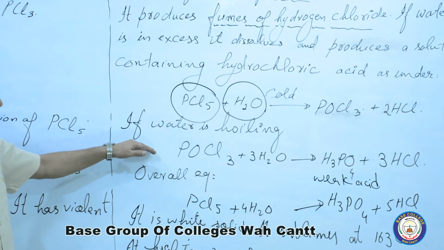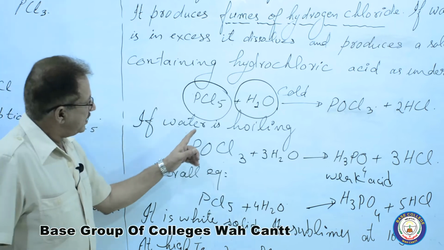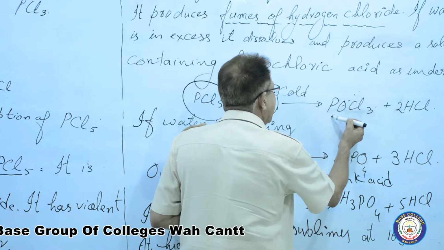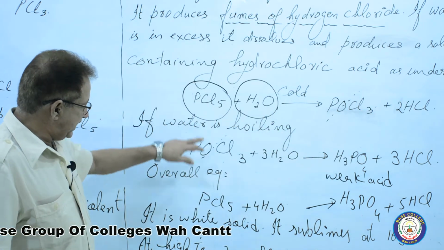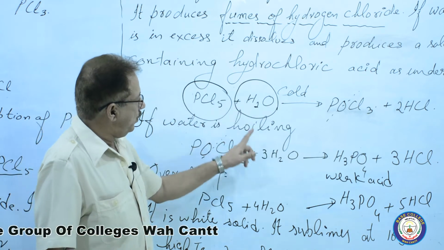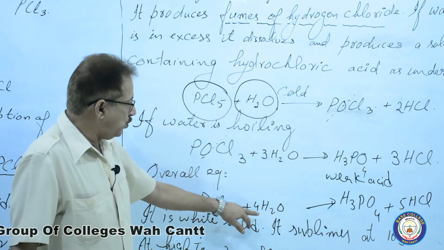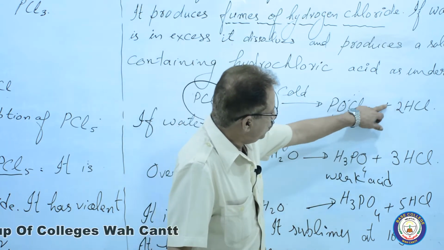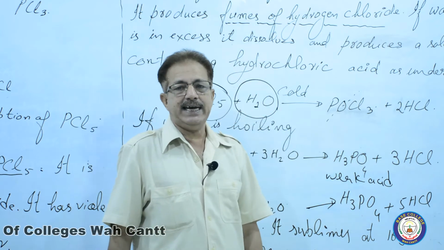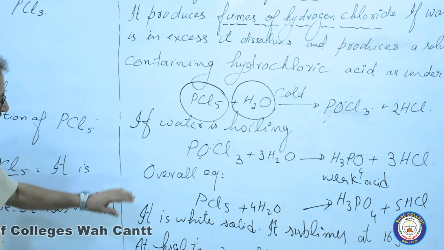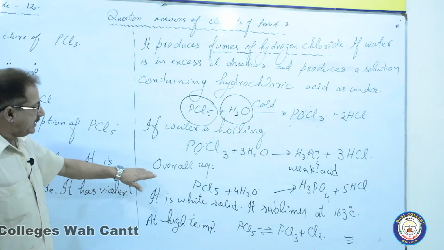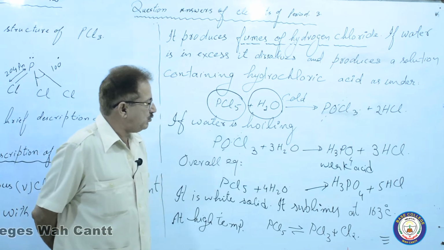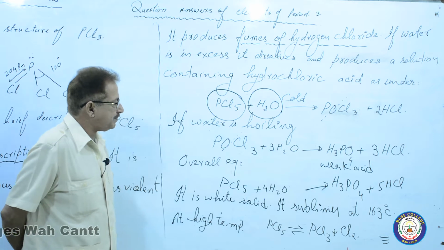Now the overall equation, if we want to write it here, POCl3 will be cancelled with this one. Now PCl5, 1 H2O and 3 H2O. Total 4 water molecules will produce H3PO4 and 2 plus 3 HCl means 5 HCl. That's why we write the overall reaction as PCl5 plus 4H2O gives H3PO4 plus 5 HCl.